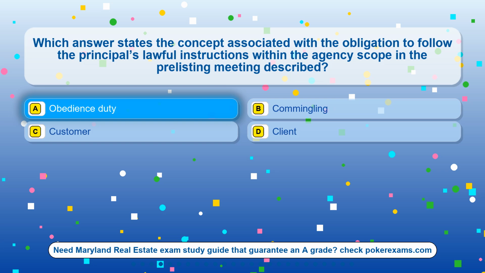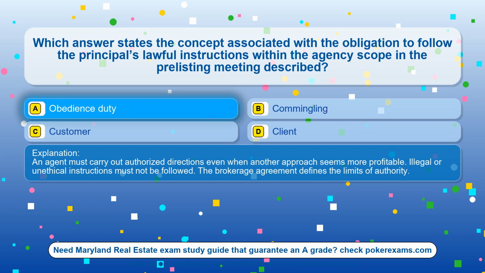The correct answer is option A, obedience duty. An agent must carry out authorized directions even when another approach seems more profitable. Illegal or unethical instructions must not be followed. The brokerage agreement defines the limits of authority.